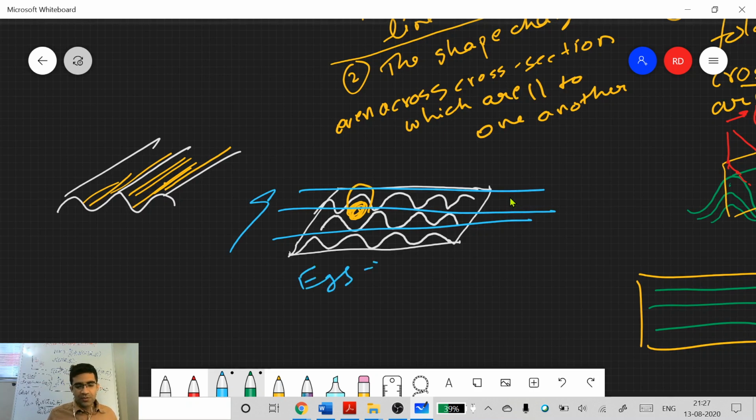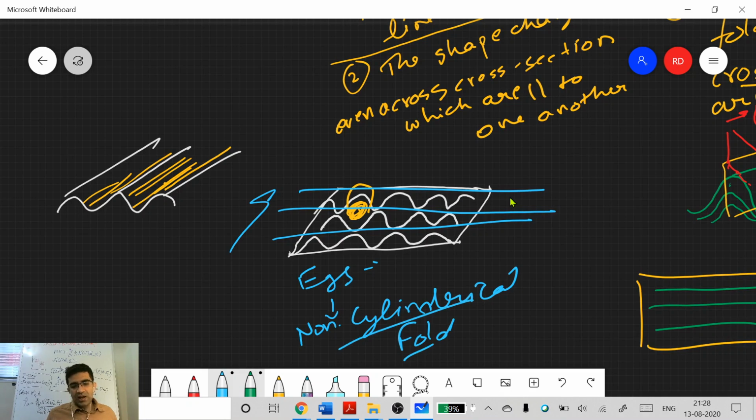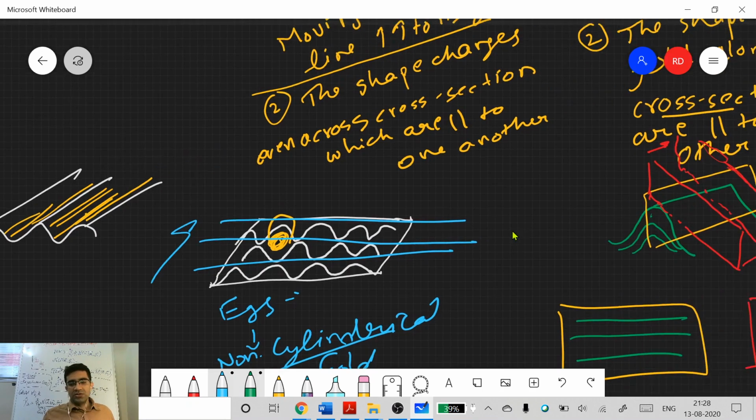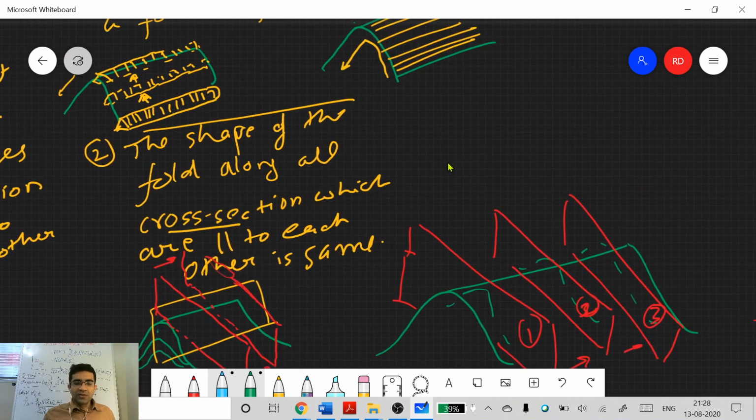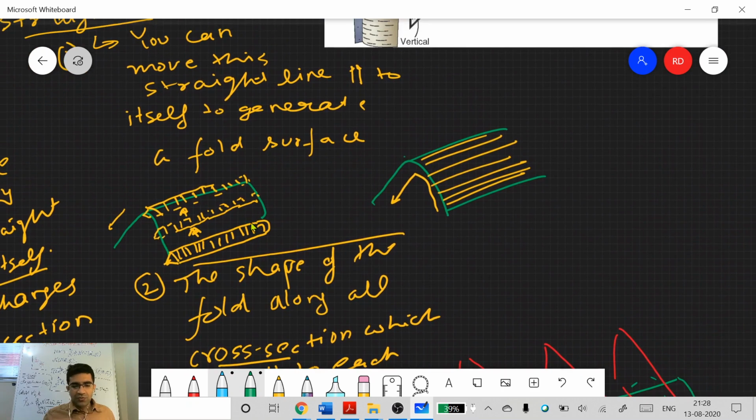So this is an example of non-cylindrical folds. Okay, and for today we will be concentrating only on cylindrical folds, because this is a simplified description of folds and they are easier to describe.